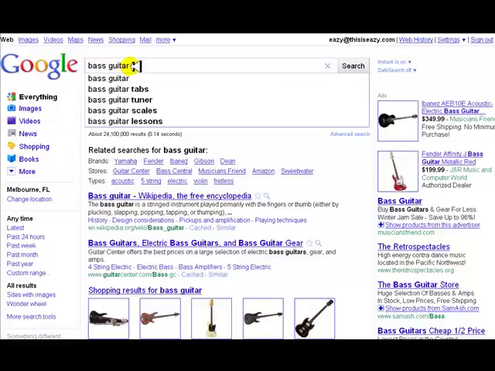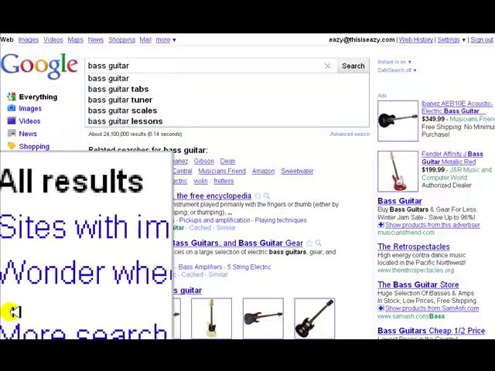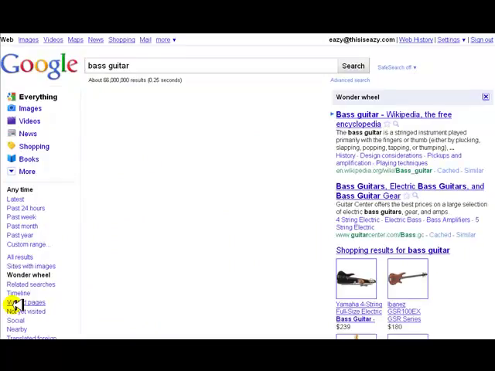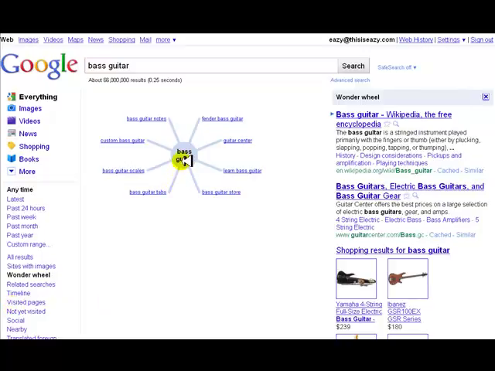Here's another way we're going to find associated terms: bass guitar. Type it in. We're going to come down here on the left-hand side, down to Wonder Wheel, and click on that, and that should load up. Here we go. This is another way that we can find associated terms to our key phrase to help us find a possible niche market within a main subject. Whether it's bowling, bass guitar, fishing, quilting, songwriting, whatever it is, start with that main key phrase, and as we did in the last video, look at what people are searching for within that main phrase, and that gives us some ideas.